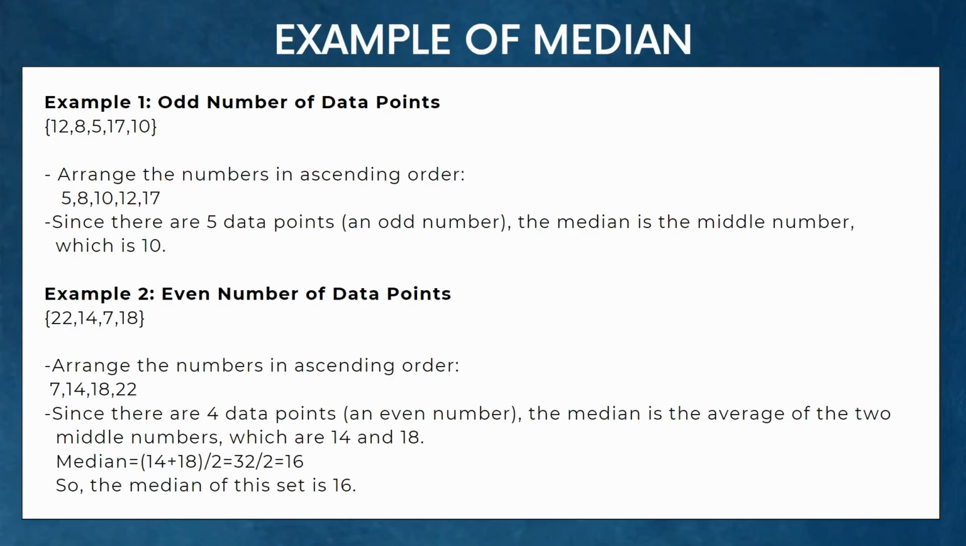In the second case, we have an even number of data points. After arranging the data in ascending order, we can see that we have 4 data points, which is an even number. So the median is the average of the two middle numbers, which are 14 and 18 in this case. So we get the median to be 16.